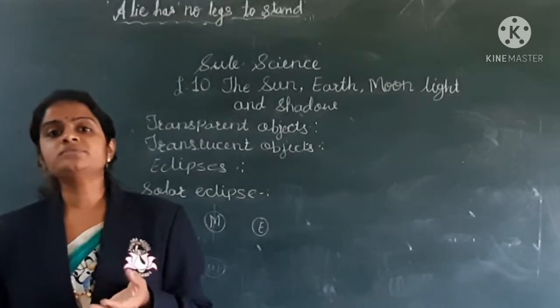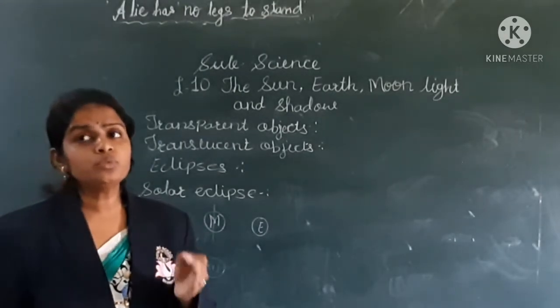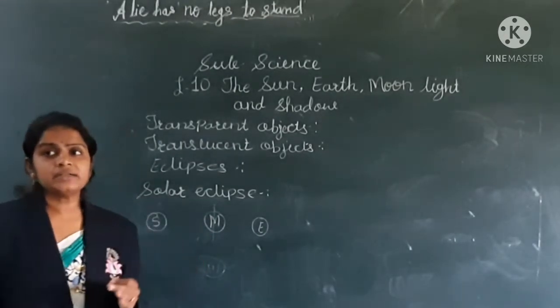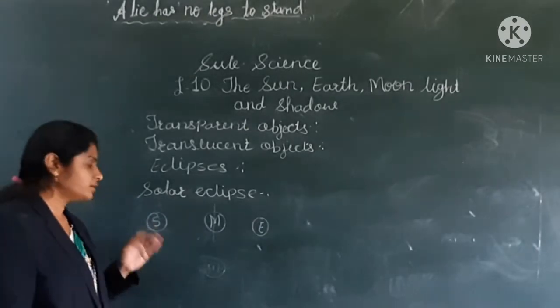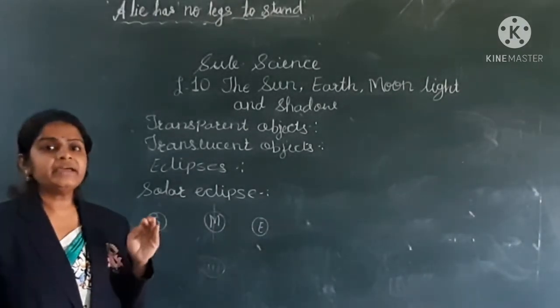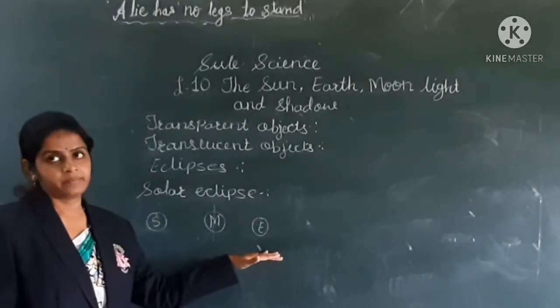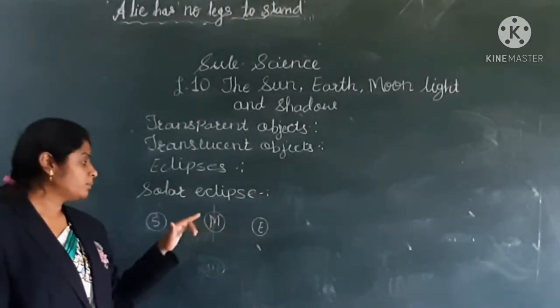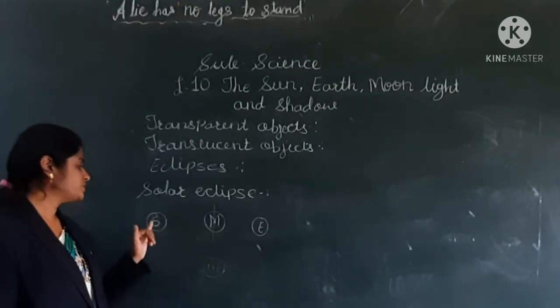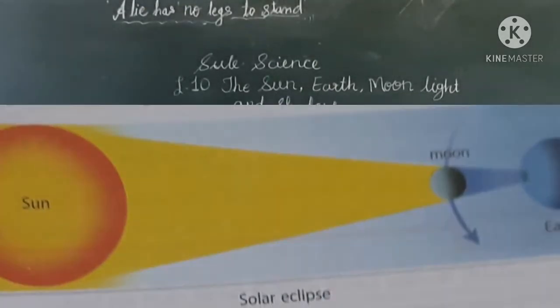But sometimes on a new moon day, the sun, moon and the earth are exactly in a straight line. So the moon is lying in between the sun and the earth.